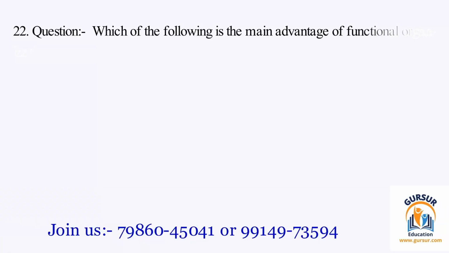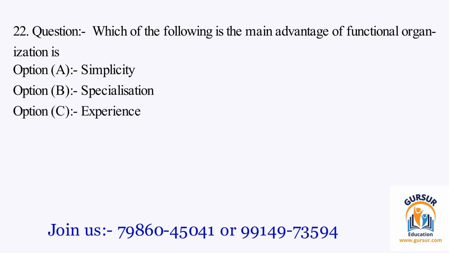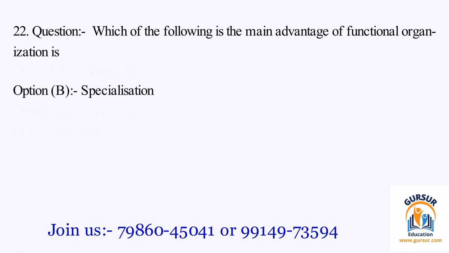Question number 22. Which of the following is the main advantage of functional organization? The option A is simplicity. The option B is specialization. The option C is experience. The option D is authority. The right answer of the question is option B, and that is specialization.